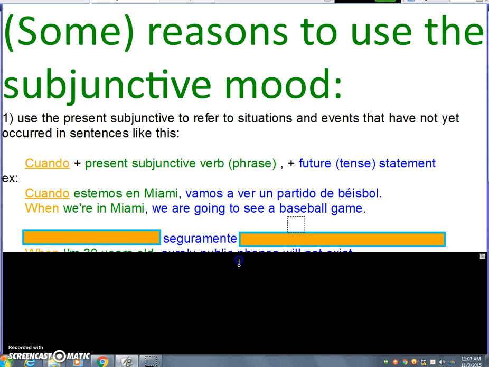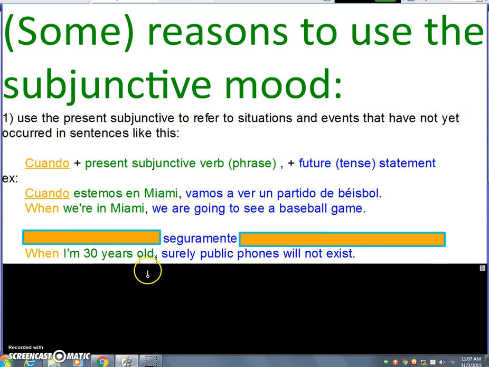Or we can say, when I'm 30 years old, surely public phones will not exist. You are not 30 yet, so it's an event that hasn't occurred yet, so this part's going to go in the present subjunctive. And remember, in Spanish, you aren't an age, you have an age. So cuando plus the present subjunctive of tener, got to take the yo form first, which is tengo, drop the O, add the opposite ending. It will be tenga 30 años. Surely public phones will not exist.